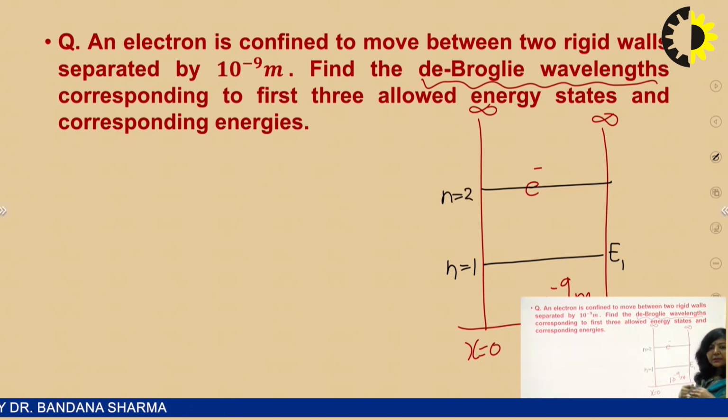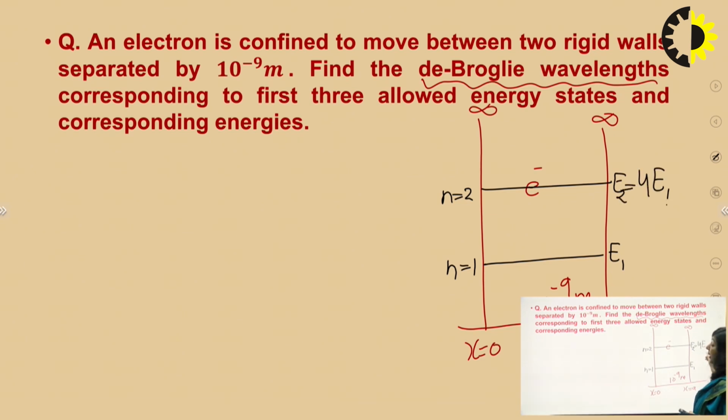So for the second allowed energy state, the energy will be E2 and it will be 4 times the energy of the lowest energy state. And when we are saying the third allowed energy state, then n equal to 3 and its energy will be 9 times the energy of the lowest state.